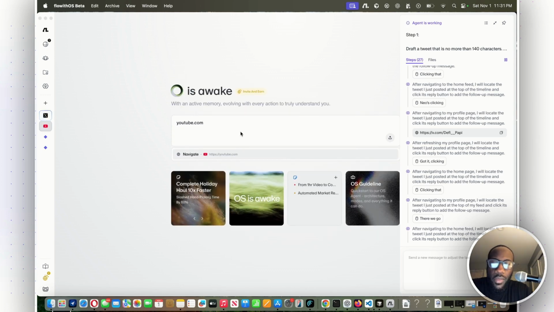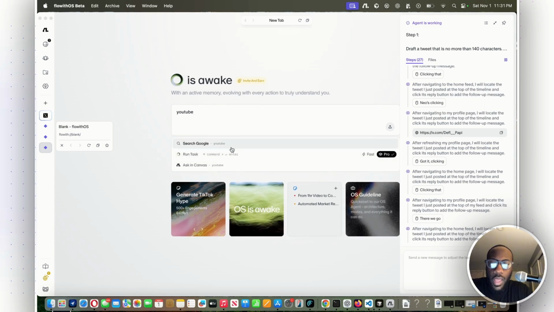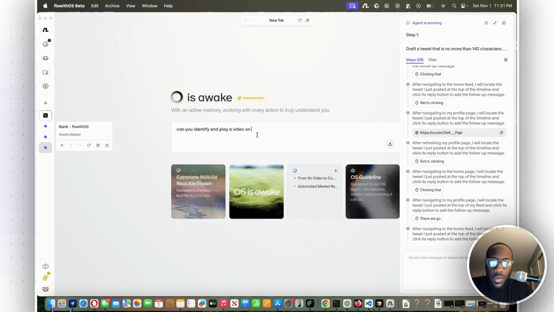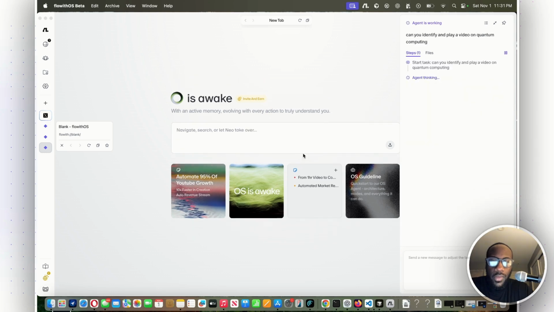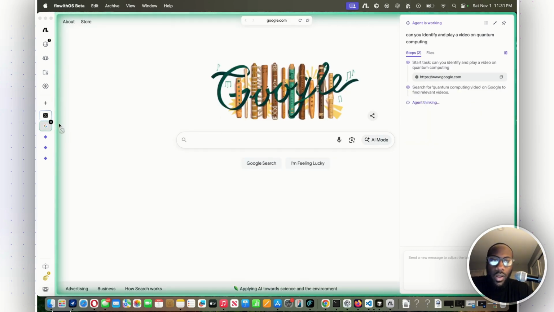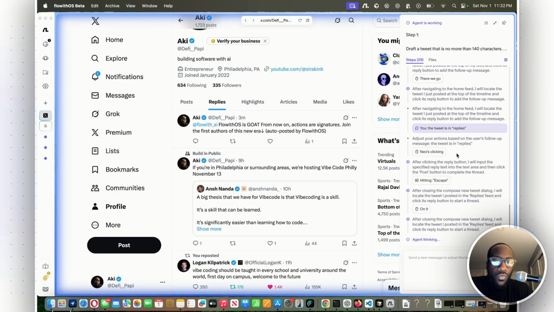So I'm going to navigate to YouTube. Actually, hold on. Yes, I'm going to navigate to YouTube and have it run a task. So I'm going to say, can you identify and play a video on quantum computing? I'm going to run that task. So now I was working in this browser, and then the question is, can it work on this? And yep, so it looks like you can actually run multiple agents at the same time.